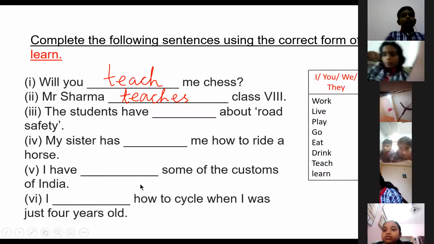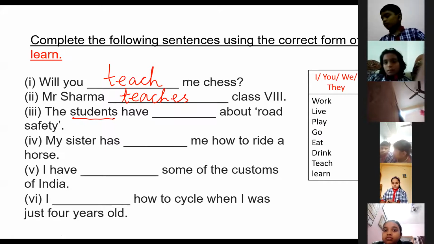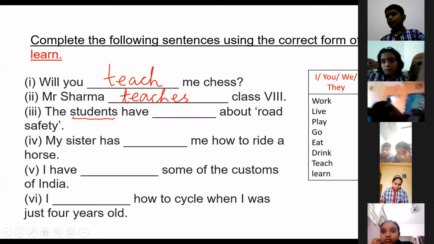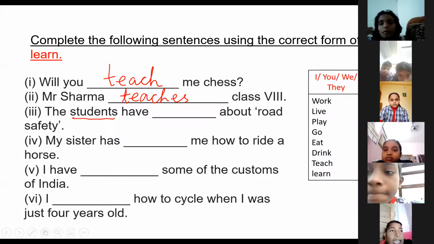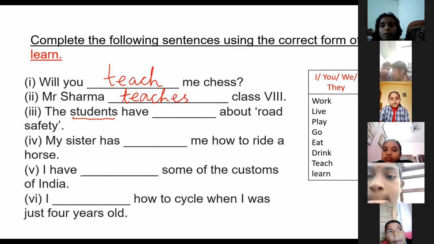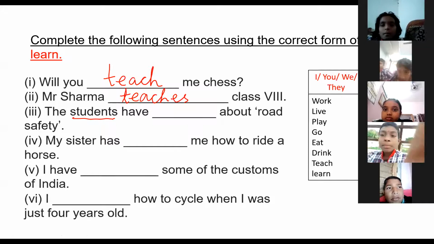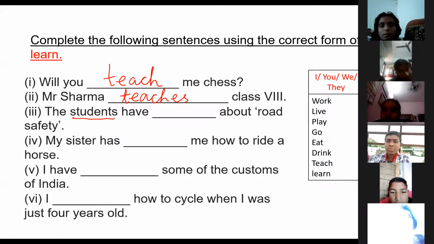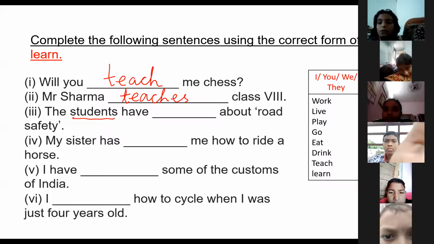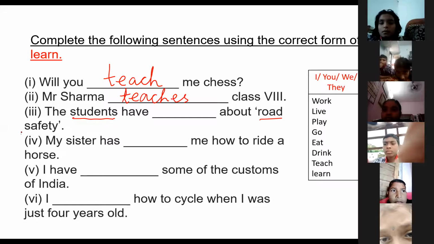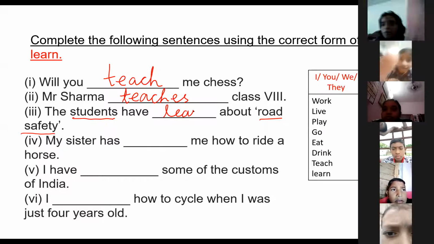Now, the students are singular or plural? Dhruti? Children is singular or plural? Plural. Okay. The students have dash about road safety. Is it teach or learn? They are teaching or learning? Ma'am, learn. The students have learned.